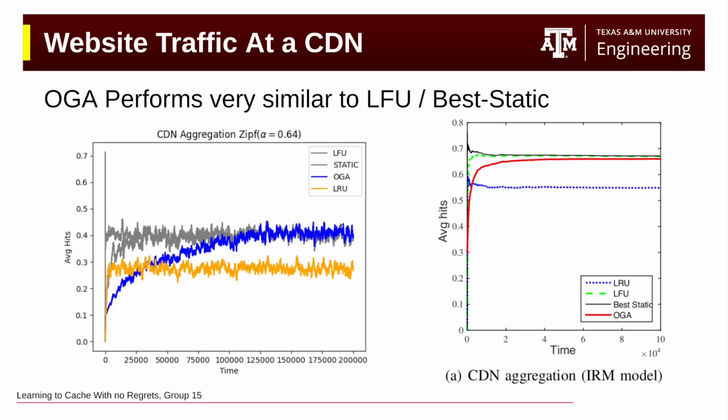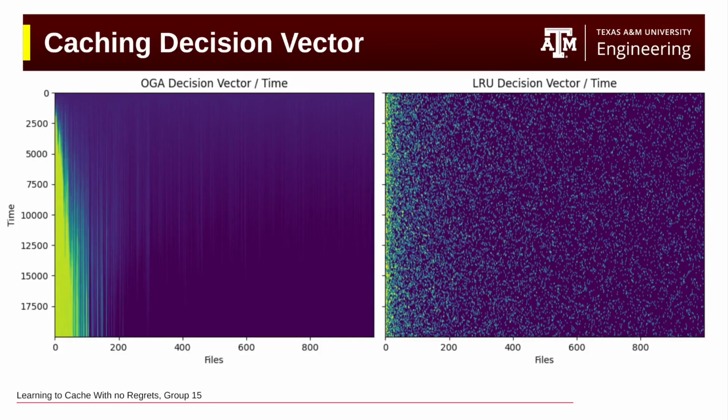Now, we did make another graph that we think is interesting, and in this graph we compare the caching decision vector over time. So let me explain the axes here. The vertical axis is the time, starting from the top, so that's the first request, and at the bottom is the last request. And the x-axis is your files, and the brighter a spot is, that means that the file is more cached or less cached. And for LRU, since it makes decisions in chunks, it's going to be bright or dark.